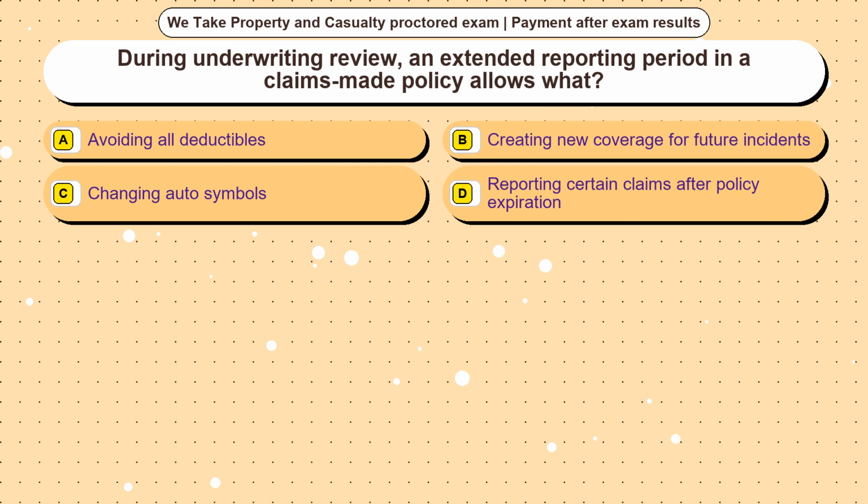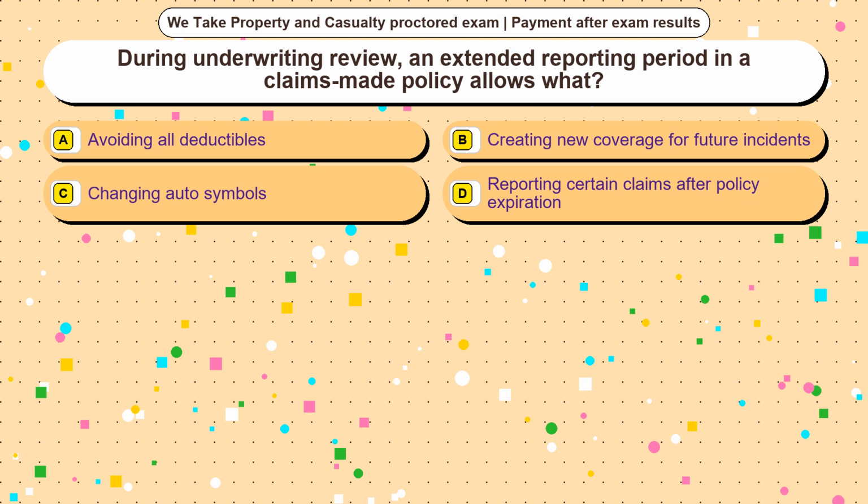Question 17. During underwriting review, an extended reporting period in a claims-made policy allows what? Option A, avoiding all deductibles. Option B, creating new coverage for future incidents. Option C, changing auto symbols. Option D, reporting certain claims after policy expiration. The correct answer is option.